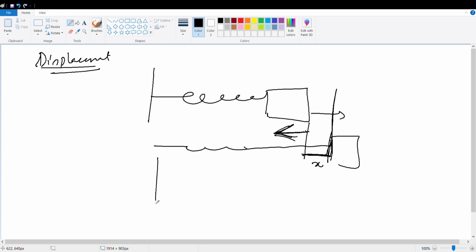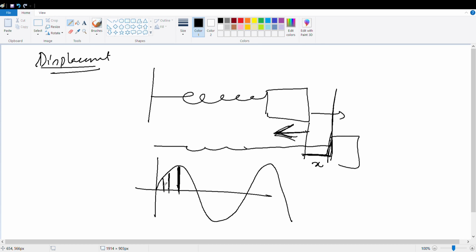But if you have a simple harmonic motion that is angular, then your displacement will keep on changing. Yes or no? Will keep on changing.